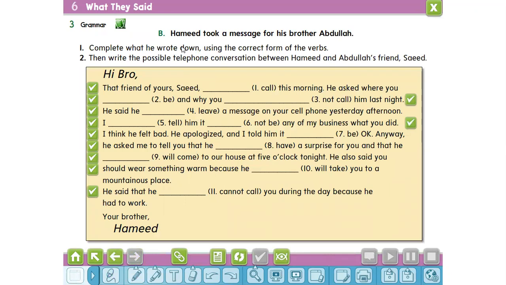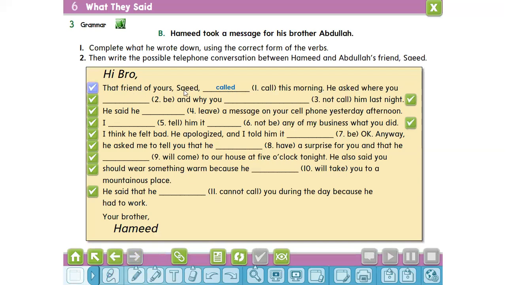Exercise B. Hamid took a message for his brother Abdullah. Complete what he wrote down using the correct form of the verbs. "Hi Prof, that friend of yours Saeed called." Call we will change into called, from the simple present into simple past.